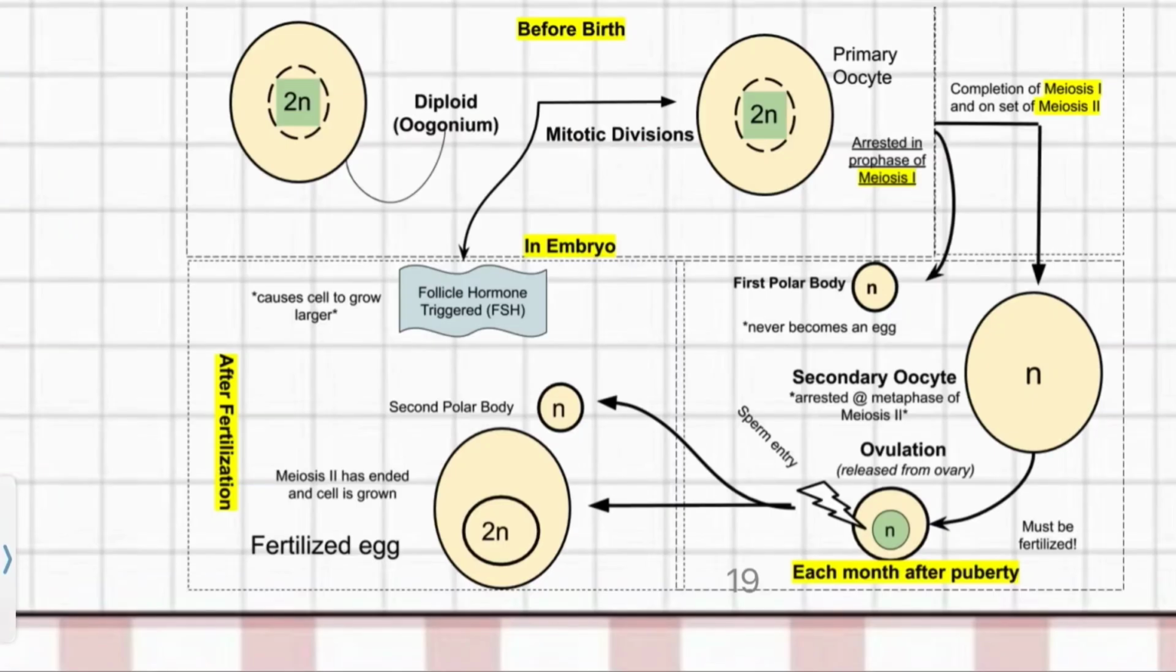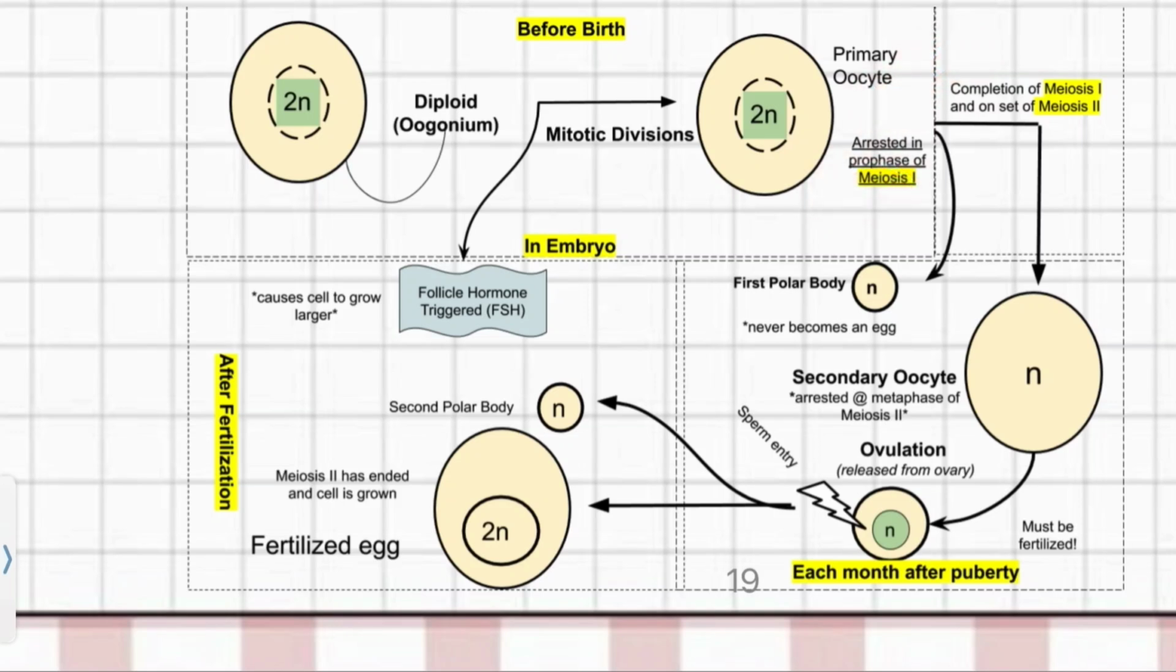Let's understand ovulation in more simpler way. It starts during the embryonic life. Couple of million of oogonia are present and no more are added after birth. Then by the process of mitotic division, primary oocytes are formed, which are arrested in prophase of meiosis 1.